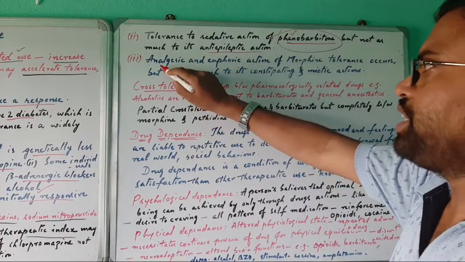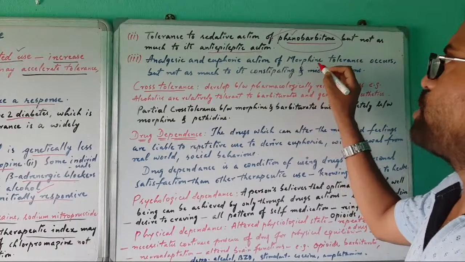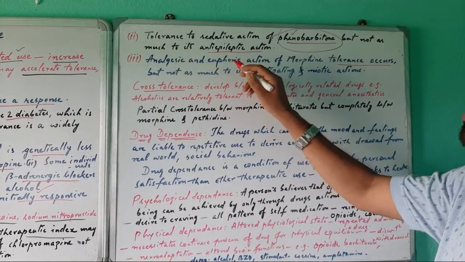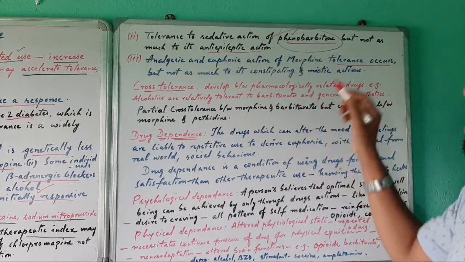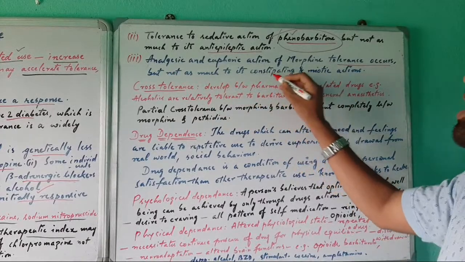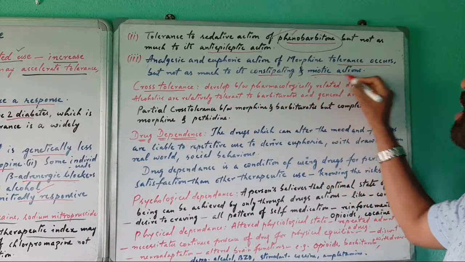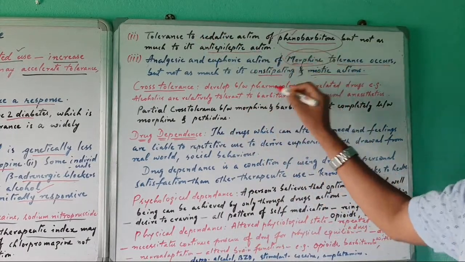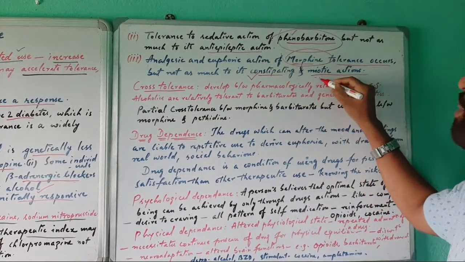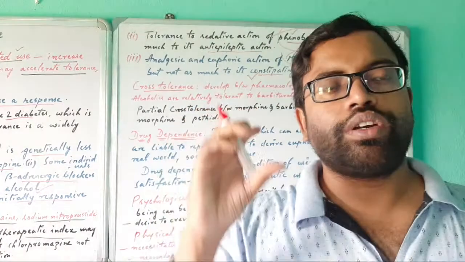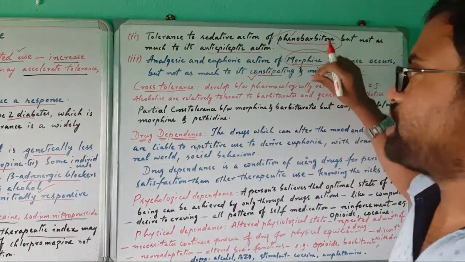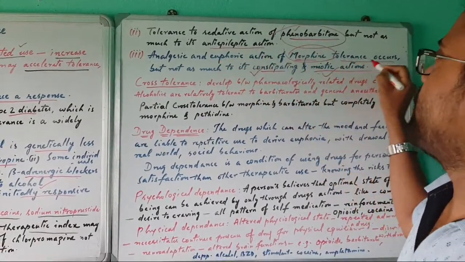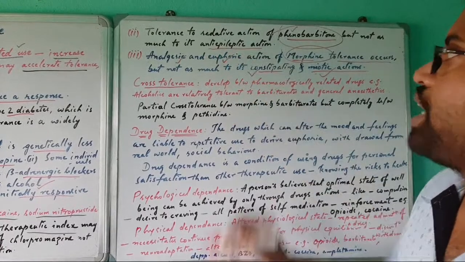Okay, then for the analgesic and euphoric action of morphine, tolerance can occur. But not as much to its constipating and meiotic action, because analgesics like morphine give constipation and meiosis, means pinpoint pupils, as side effects. So it cannot be tolerated, it will repeatedly give that effect, but it can be tolerated towards analgesia and euphoric action.